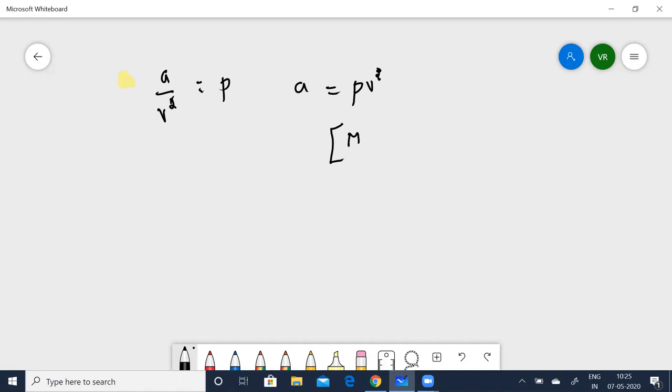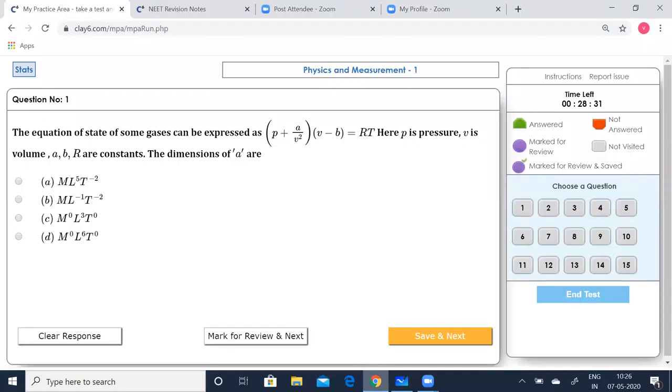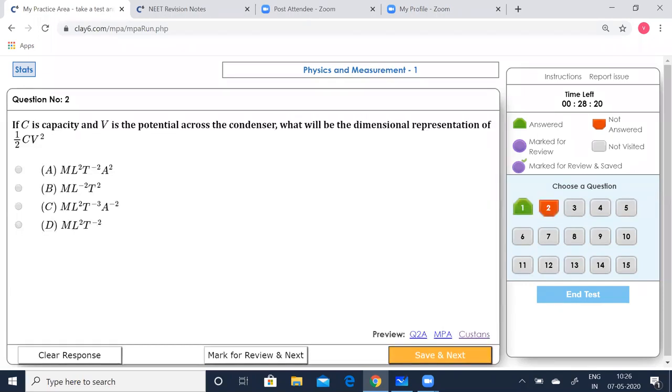It is M L to the power of -1 T to the power of -2, and V is of course L cubed, the whole square. Multiplying everything, you get M L to the power of 5 T to the power of -2. Now let's see which option is correct. A is correct, M L to the power of 5 T to the power of -2. So I can mark this. Now save this and let us go for the next.